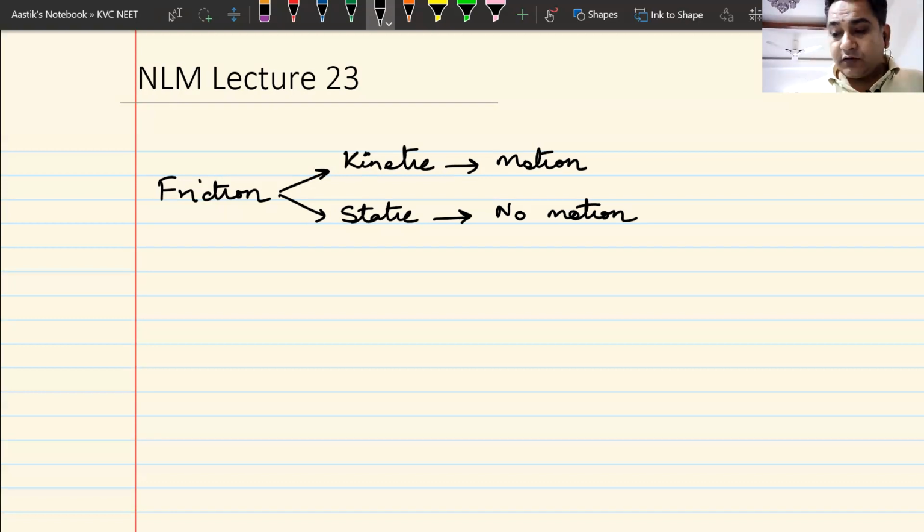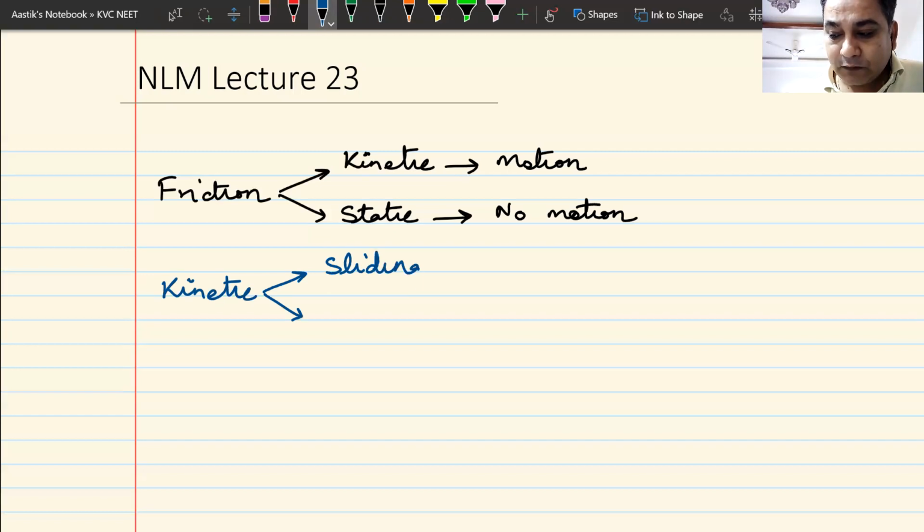Okay. Now, if you recollect, in kinetic friction, we had also seen two types of friction. The first type of friction was sliding friction, and the next type of friction was rolling friction.